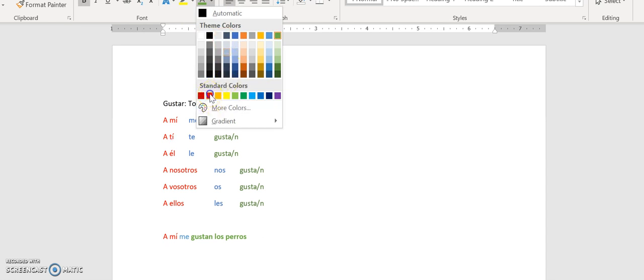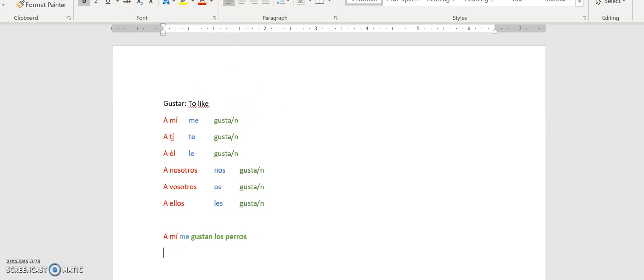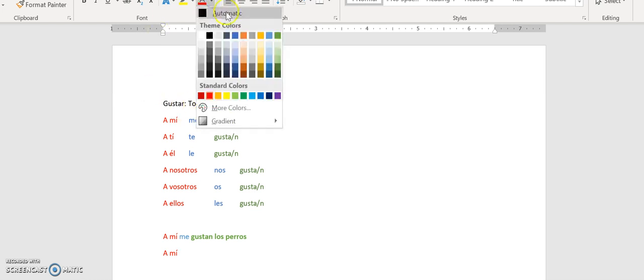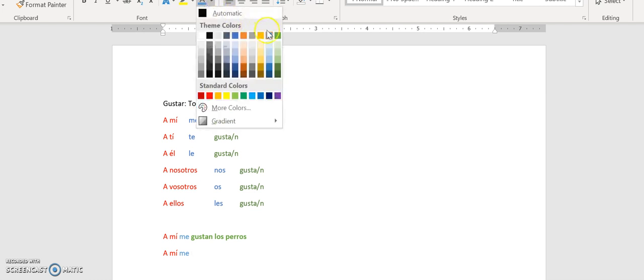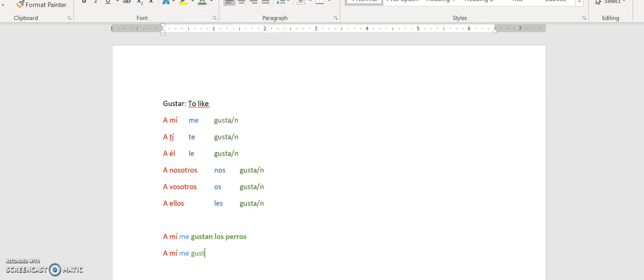However, if we have something like a mí, and then again we use me with a mí, and now let's go with something singular. So we're going to go gusta la camisa. So la camisa is singular. You're talking about one. La camisa. So you're going to use gusta because that is the singular form of gustar.